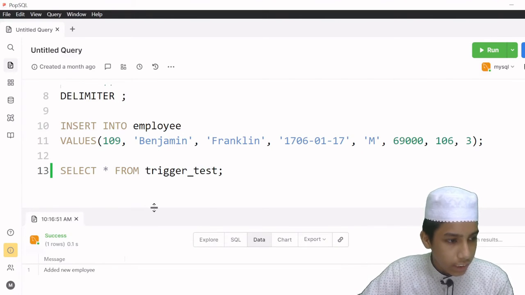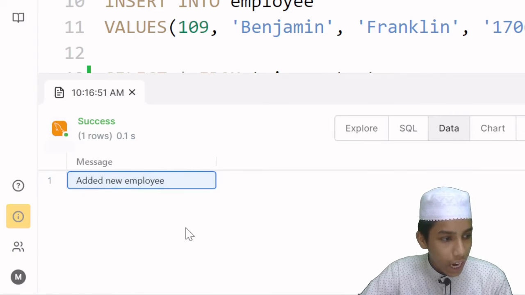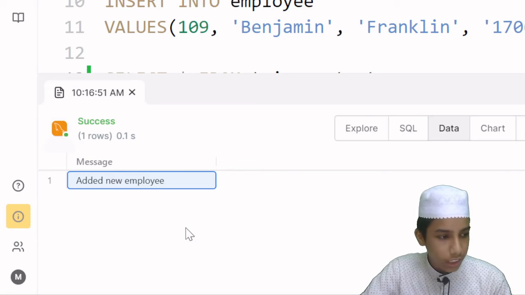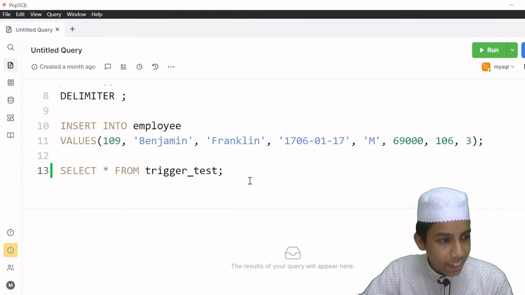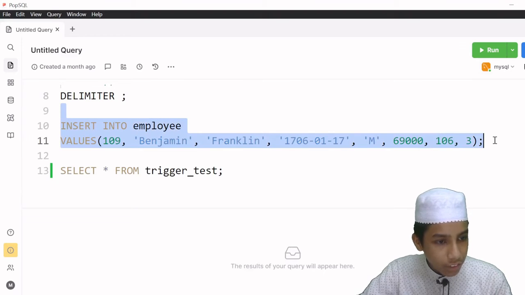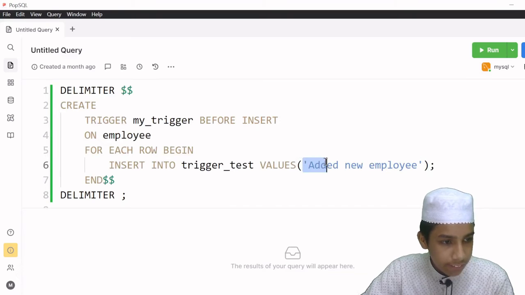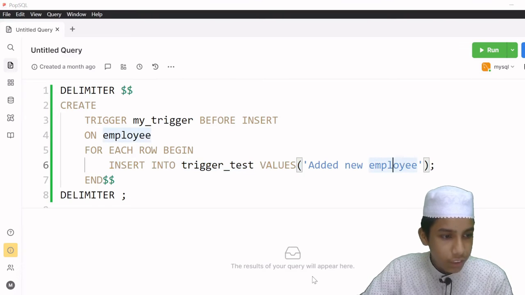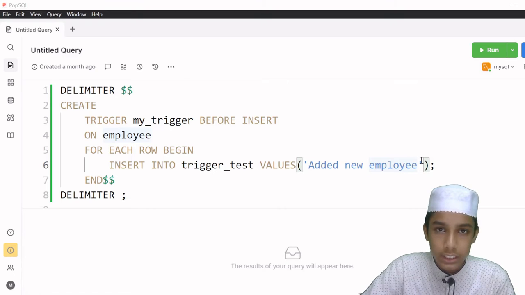As you can see here, it's showing a message, and the name of the column is method, and it's showing added new employee into the table, right? So we have created this successfully, and I'm going to remove this one. And one more thing I want to show you guys is that I want to change this. We have this added new employee, but I don't want this. Instead of this, I want to put something like the name of the employee who has been inserted, and then I want to get the message that this has been inserted.